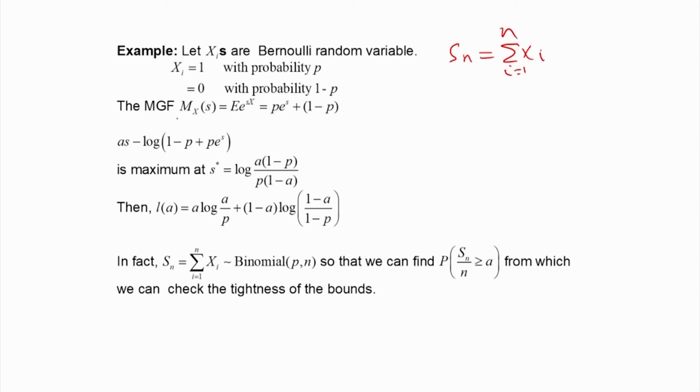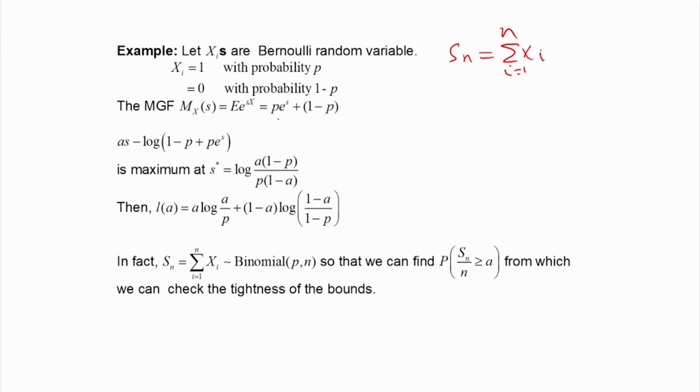So what will be the MGF MX of s? This is the expectation of e to the power sx. So with probability p, it will be e to the power s into 1, p into e to the power s, plus with probability 1 minus p, into e to the power s into 0, that is equal to 1.